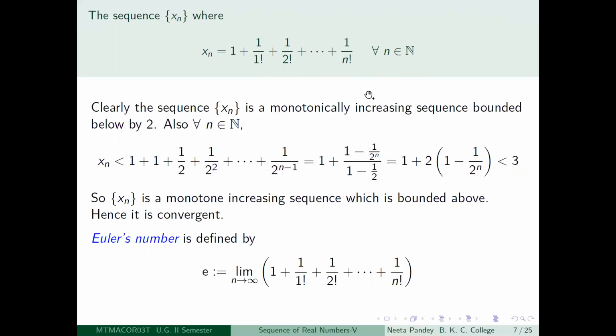See, 1 by j factorial. So j factorial means 1 into 2 into 3 etc. till j. So 1 if you don't count and 2 also if you don't count, how many terms are there in the product? There are j minus 2 numbers: 3, 4, 5, 6 and so on till j. There are j minus 2 numbers, and every number you are replacing by 2.